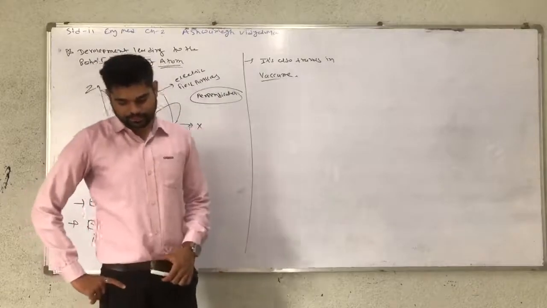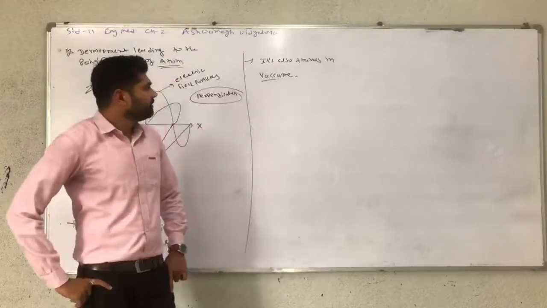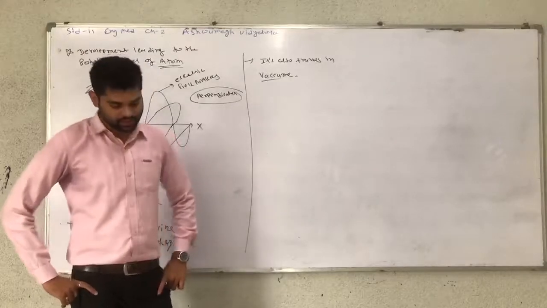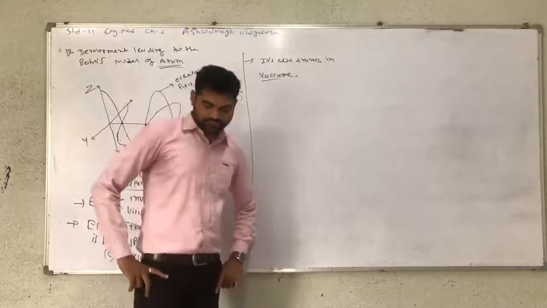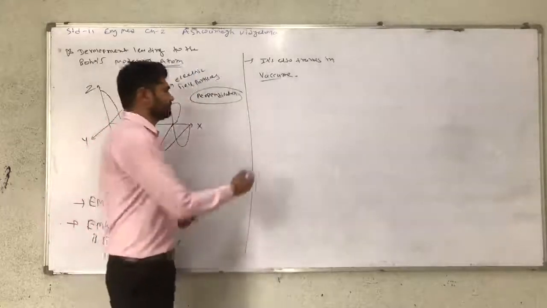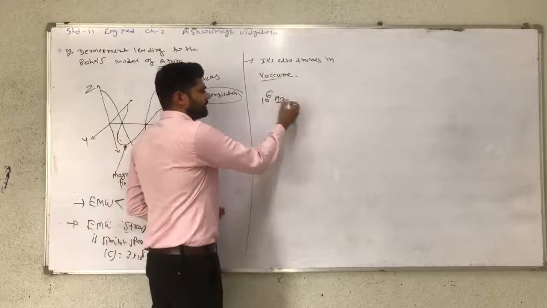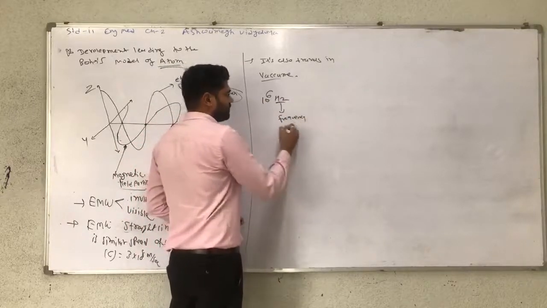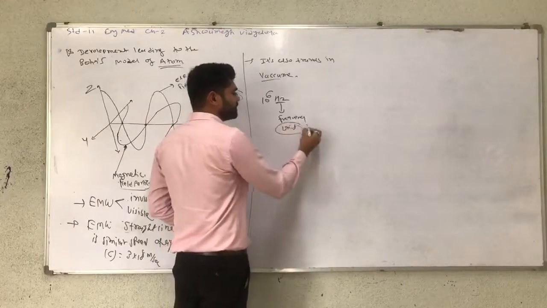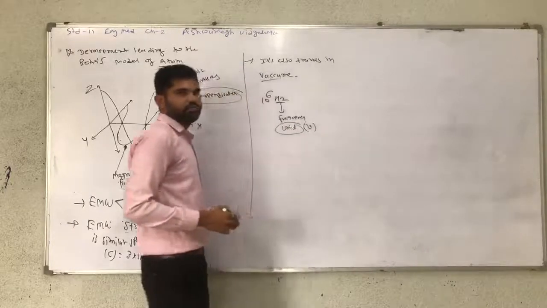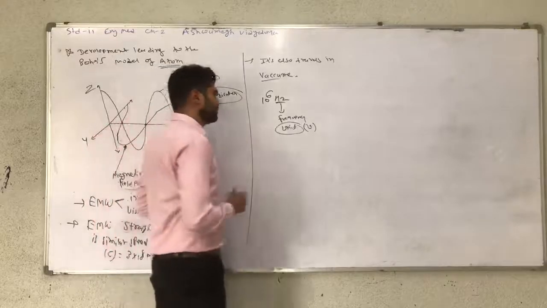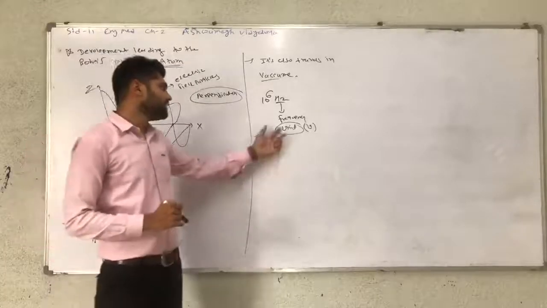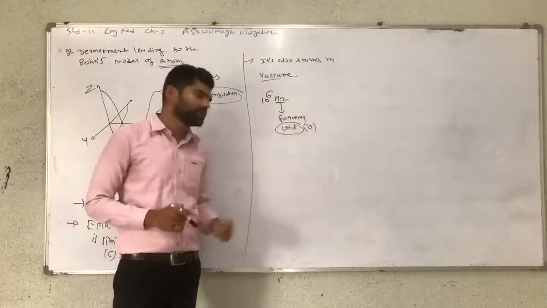Now, this electromagnetic field contains different wavelengths. For example, 10 raised to 6 hertz. Hertz is a frequency unit, and frequency is known as nu. So the pronunciation is nu. So the frequency unit is hertz, and the symbol of frequency is nu.